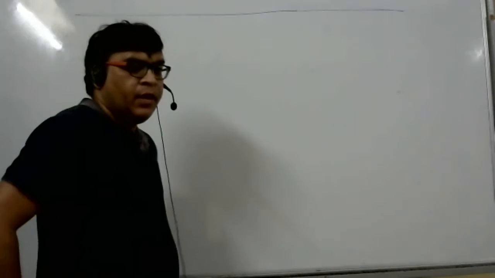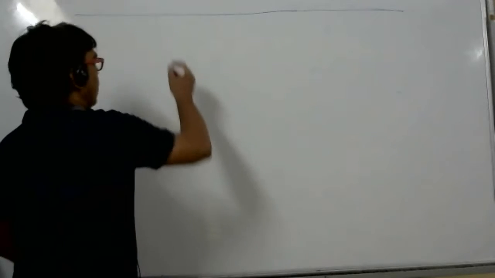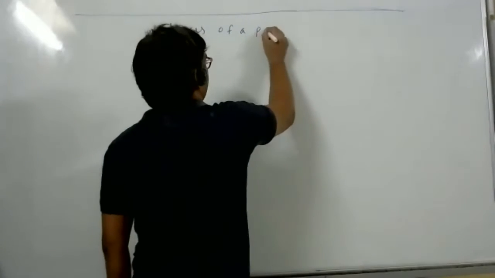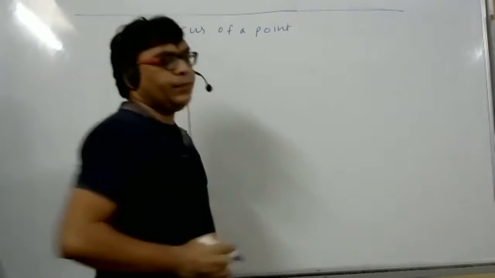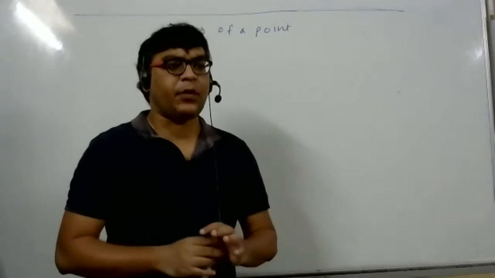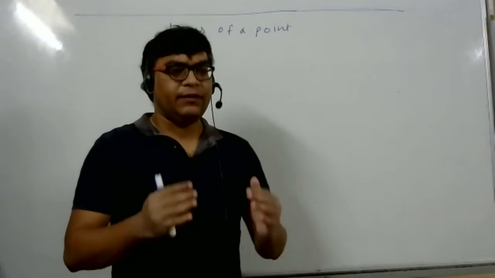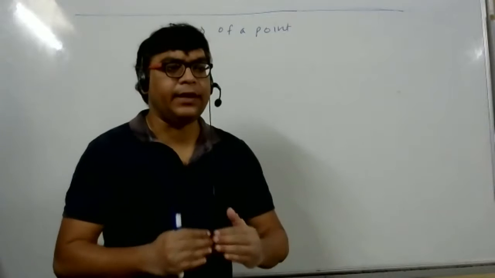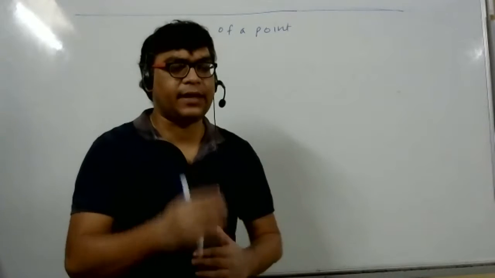In the last class, in the end, we started a concept called locus of a point. What is locus of a point? Locus of a point means the path traced by a point. It will be a curve. It will be some graph. It will be some geometrical figure. Locus of a point is a curve, is a graph, is a geometrical figure.